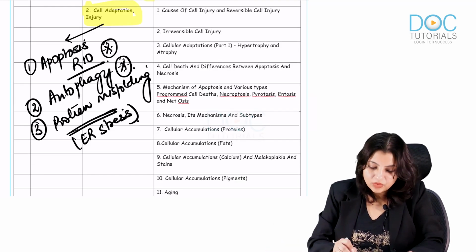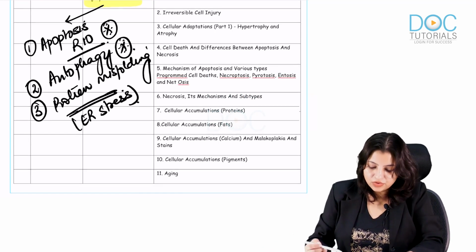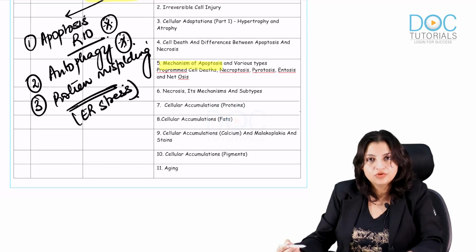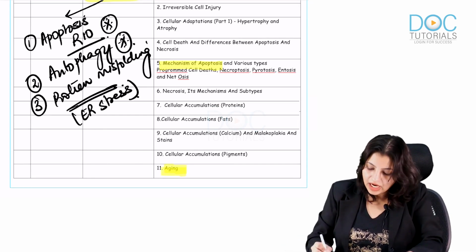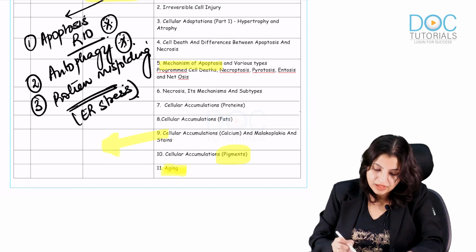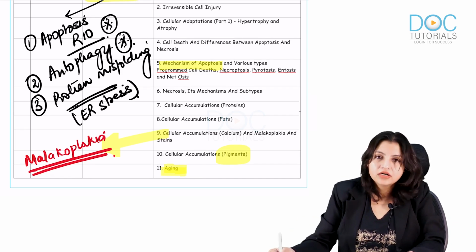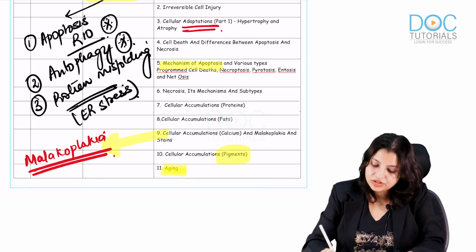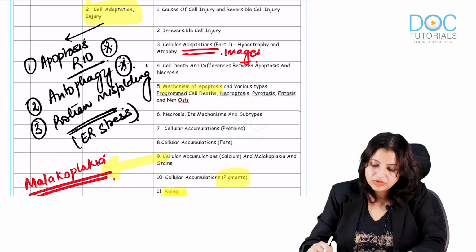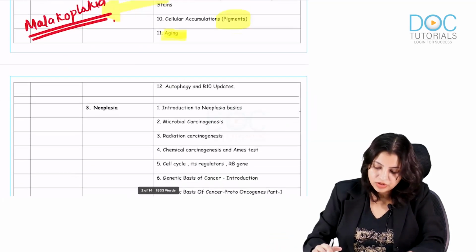So if I go chapter-wise, which topics you must focus on: I told you all the mechanisms of apoptosis and the new Robbins 10th edition update. All of you should see the aging part also, and pigment is one thing you should see. In the calcium chapter, I request all of you to go through malakoplakia. And again in adaptations, please go through the images. Everybody should go through the images, that is a must to know, and autophagy I told you.